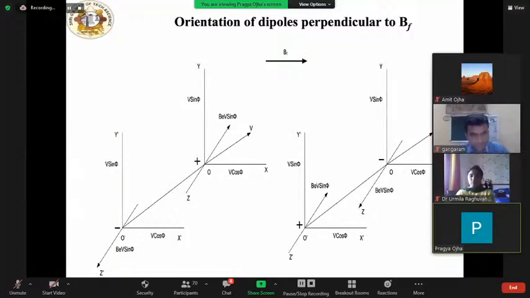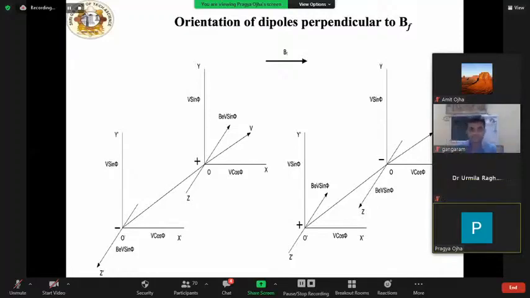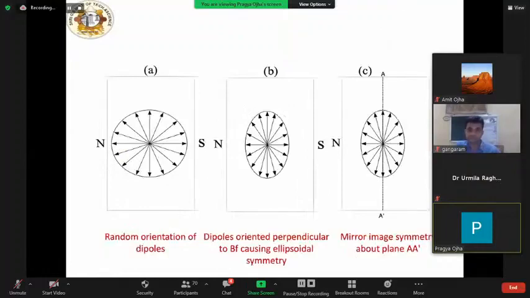Its direction can be determined with Fleming's left-hand rule. So the forces acting on the two ends of the dipole are oppositely directed and constitute a couple trying to rotate the dipole in the XY plane, that is, perpendicular to the direction of the magnetic field. This is a condition which we assumed previously.